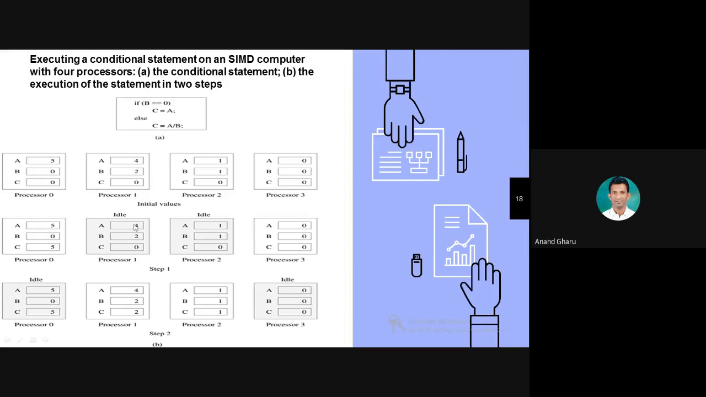So just keep in your mind, in parallel processing it executes the instructions with the help of multiple processors, but one instruction is executed by the first processor, another instruction is executed by the second processor.